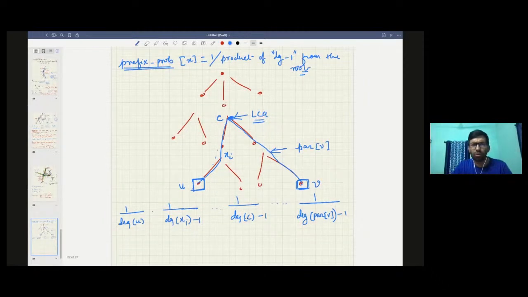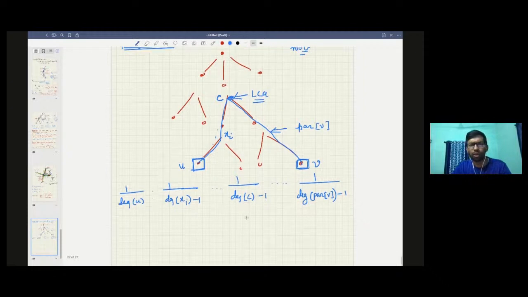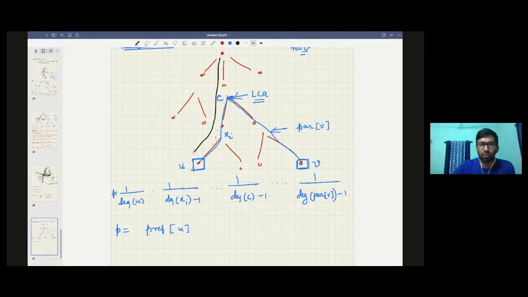So how do you calculate this from the prefix probability table? Let's call this probability p. So p is equal to how much? The prefix table basically contains the probability from the root node, right? So you take the prefix from u, and then divide this prefix probability till c.